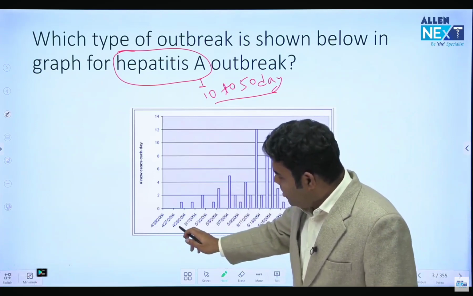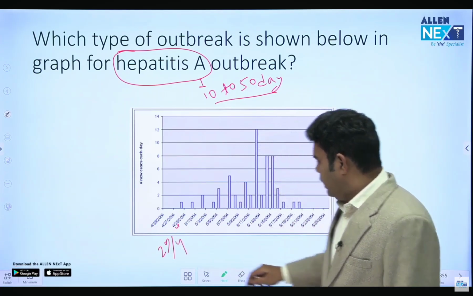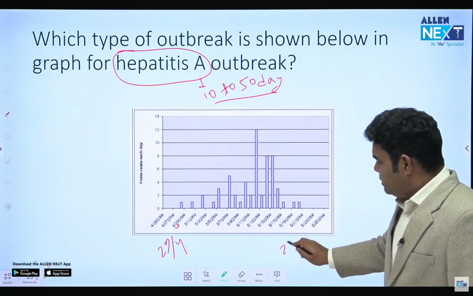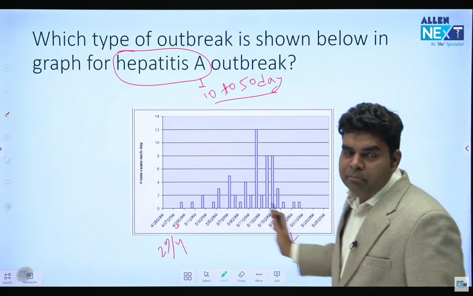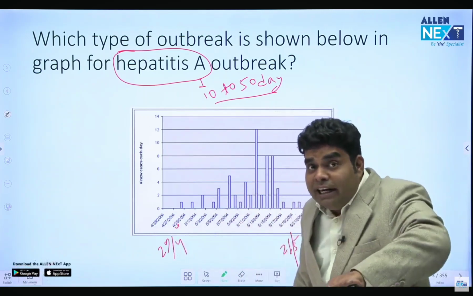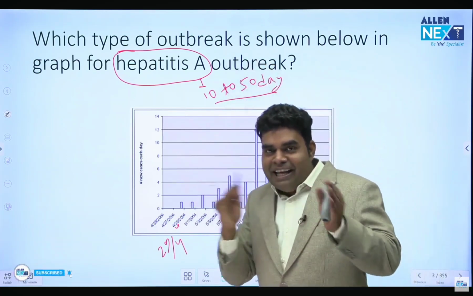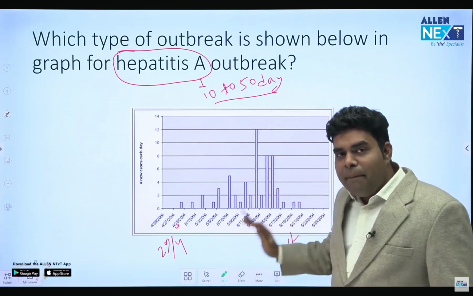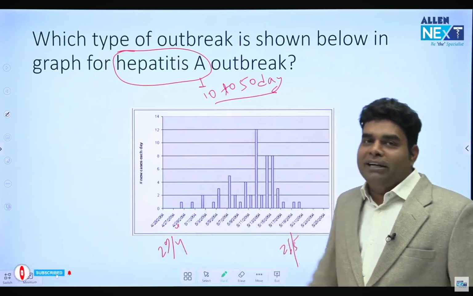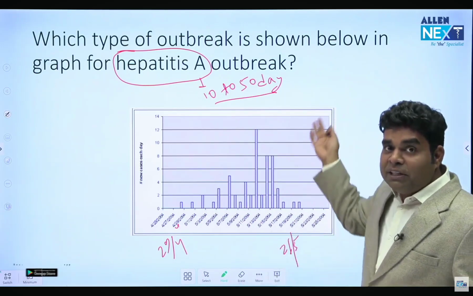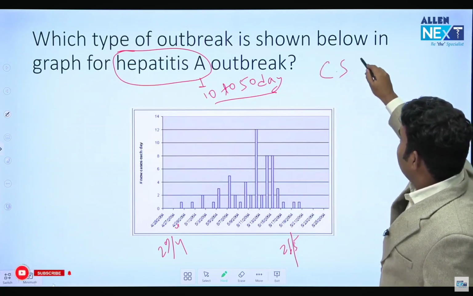Cases started occurring from 29th of April, and cases kept on happening till 21st of May. So that means it is roughly around 30 days in which cases are occurring, and 30 days is within 1 incubation period. 30 days is below in the range of 10 to 50 days. So यहां पर सारे केस 50 दिन से पहले हो गए, एक इंक्यूबेशन पीरियड से पहले हो गए, इसलिए पॉइंट सोर्स है. As all cases are occurring in 30 days which is less than incubation period, so we call it common source single exposure.